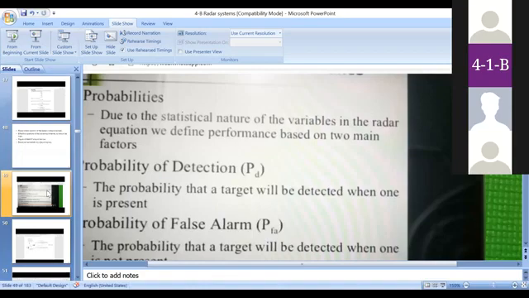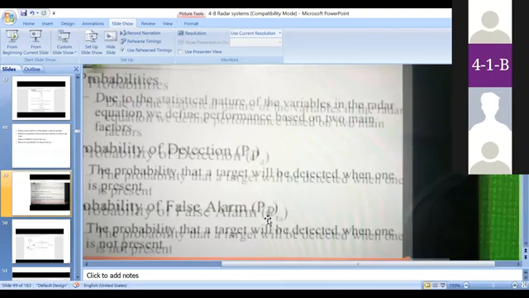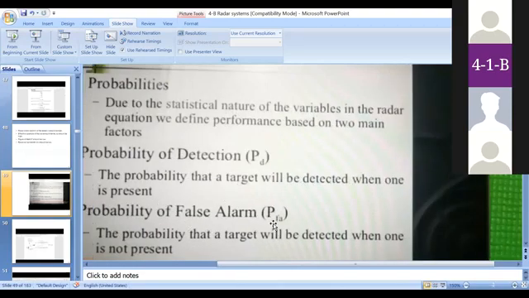So those are some considerations. Here these concepts are nothing but probability of detection and probability of false alarm. Why are we considering these concepts? In order to analyze the performance of a radar system, we are analyzing the performance with the previous discussion.